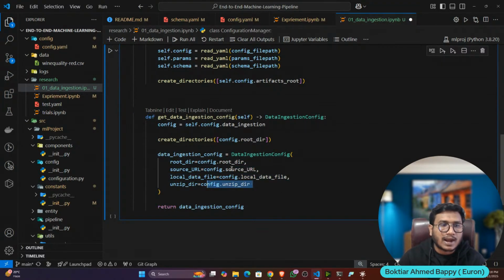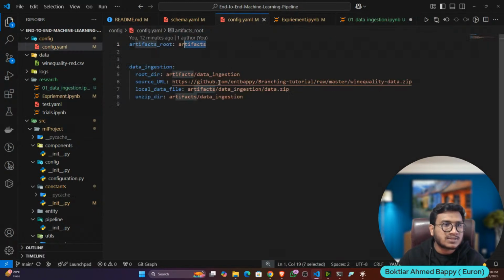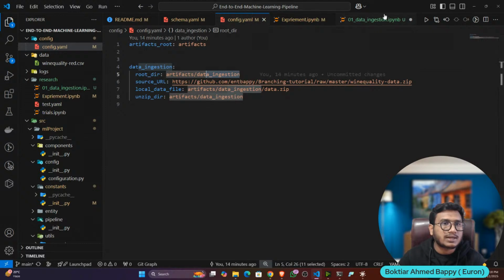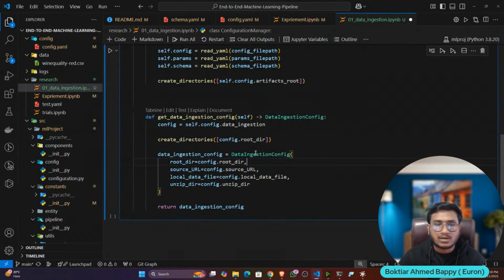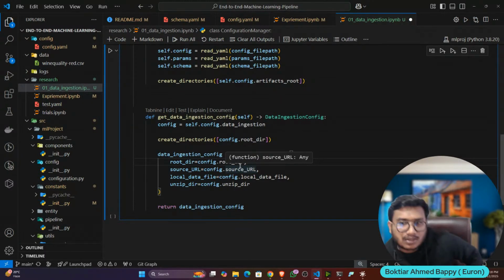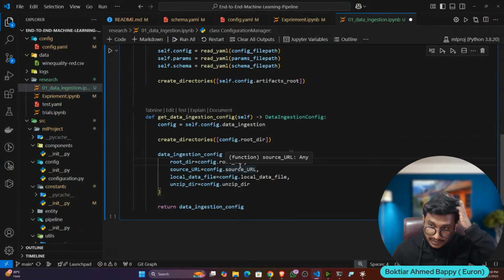And here I'm not doing hard coding. Here I'm calling from the configuration. Now if I change anything there, it will automatically reflect here also. I don't need to open this particular file, and here I don't need to change anything. This is the main use of the configuration file and modular coding. So you don't need to hard code the value. Only one-time implementation, one-time effort, and everything would be automated.